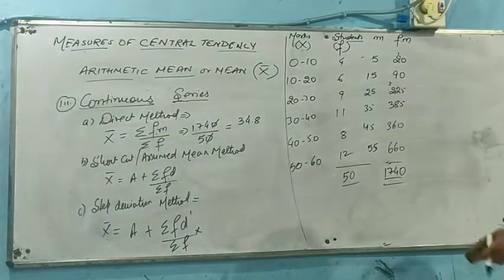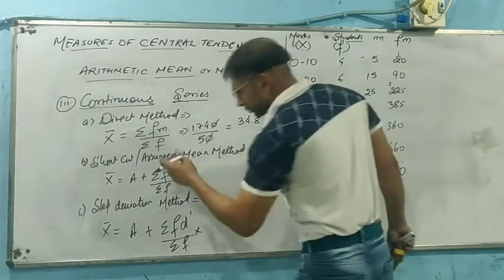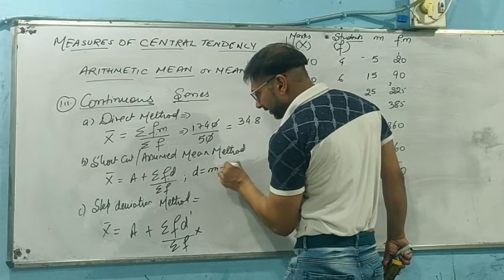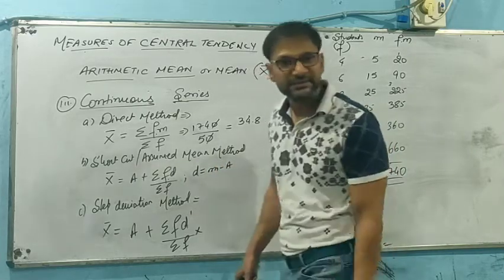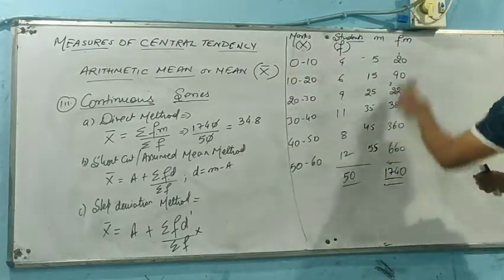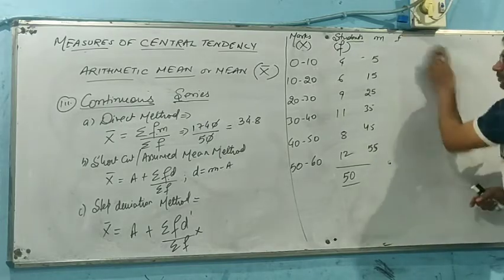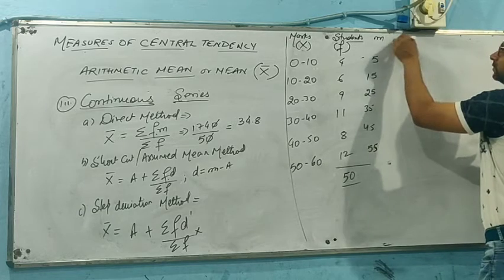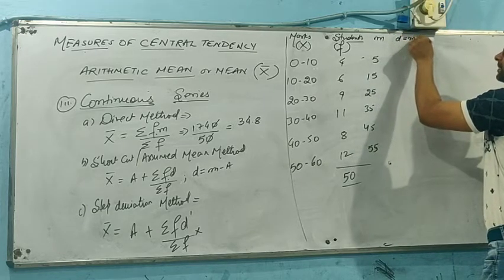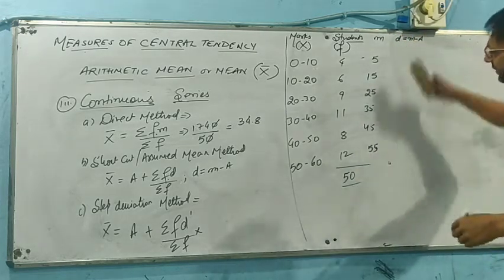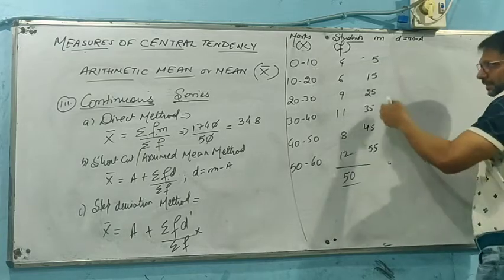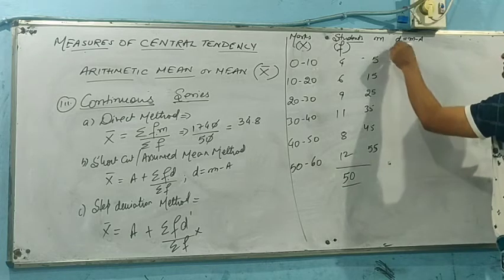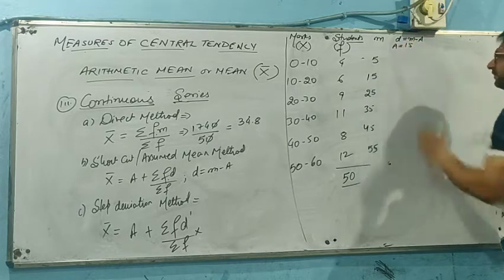Now we are going to apply the shortcut method here. The D will be m minus a. Rest everything remains the same. So let's continue with finding out the mean with the help of the shortcut or assumed mean method. Now D will be m minus a. Let it be any value, say let's say 15. This time this is different. If we are going to have this, we can say a will be 15.